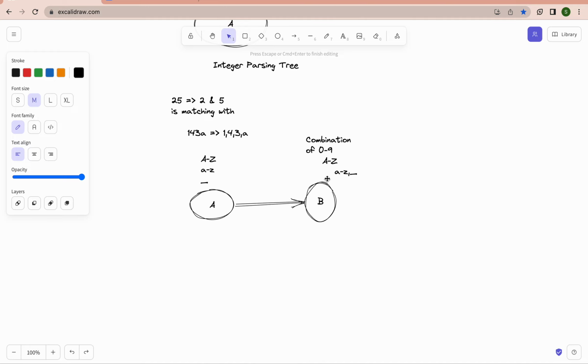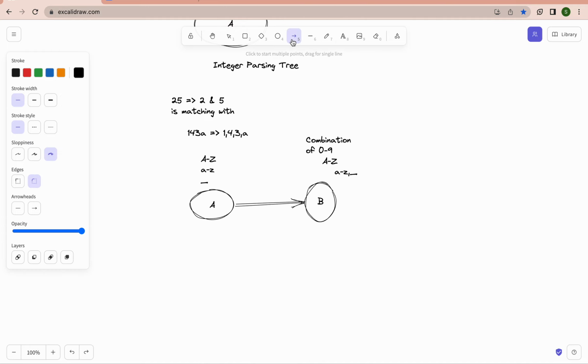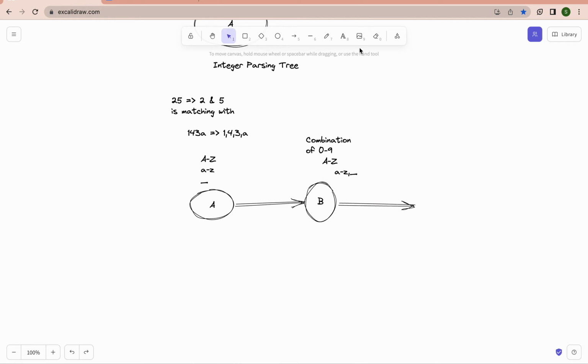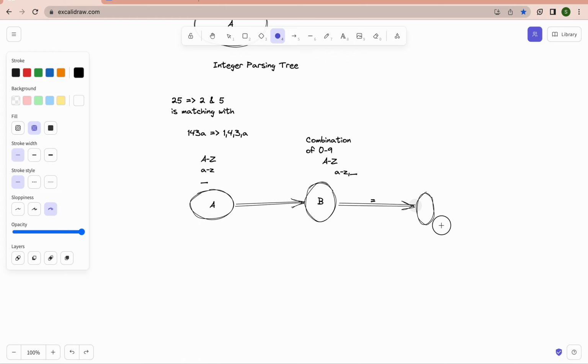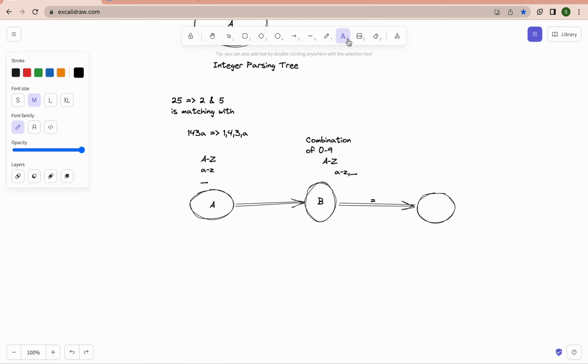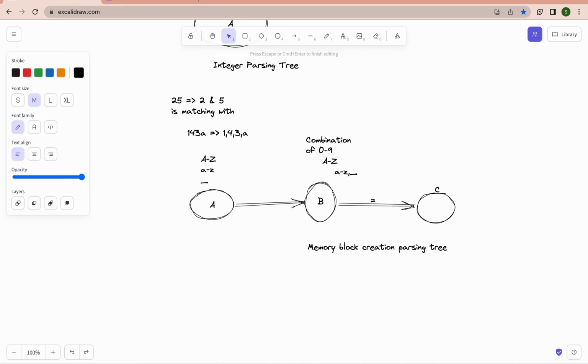Once it gets an equal sign, the assignment operator, in state B, it will go to state C. This is my state C. This is my memory block creation parsing tree. Okay, what is the next question?